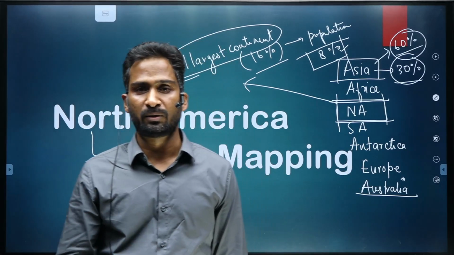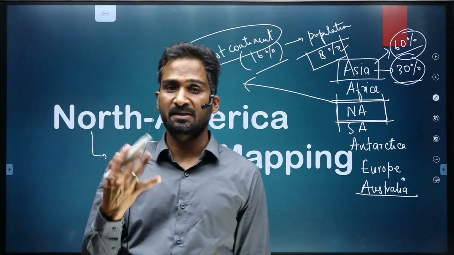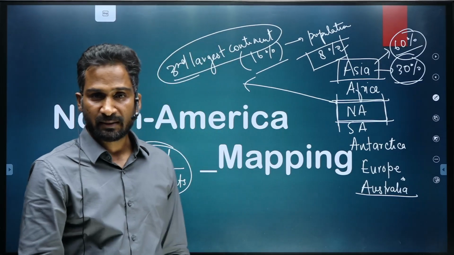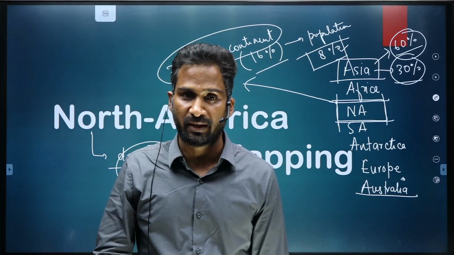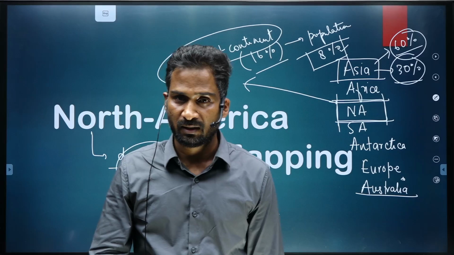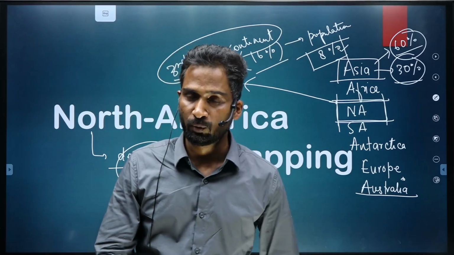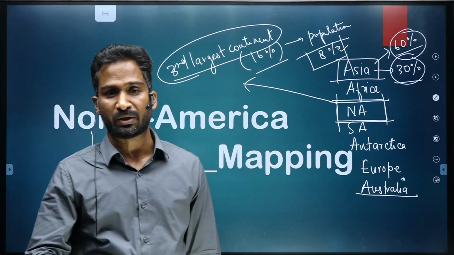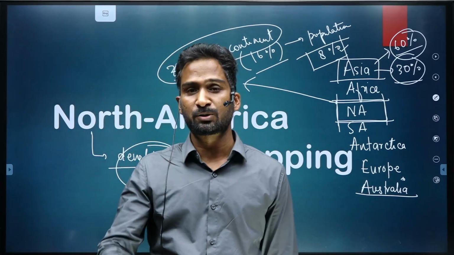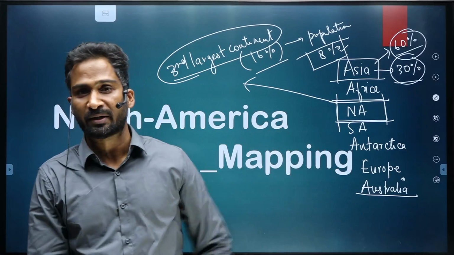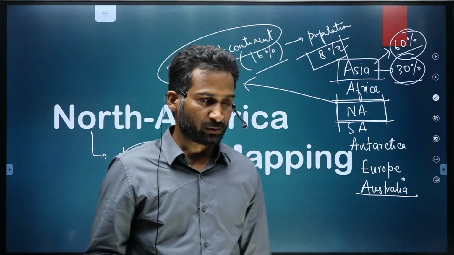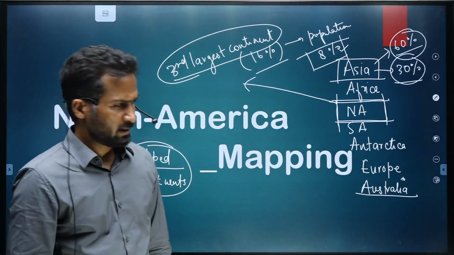We'll talk about the water bodies and the important islands which surround this continent. Then we'll come to the mainland of the continent, wherein we'll talk about the important countries and cities. Thereafter, we'll move to the plateaus, mountains and deserts of this continent, and we'll also talk about the rivers, lakes, and the important resources which make this continent among the most developed continents of the world. So, this would be our area of discussion today. Let's begin.